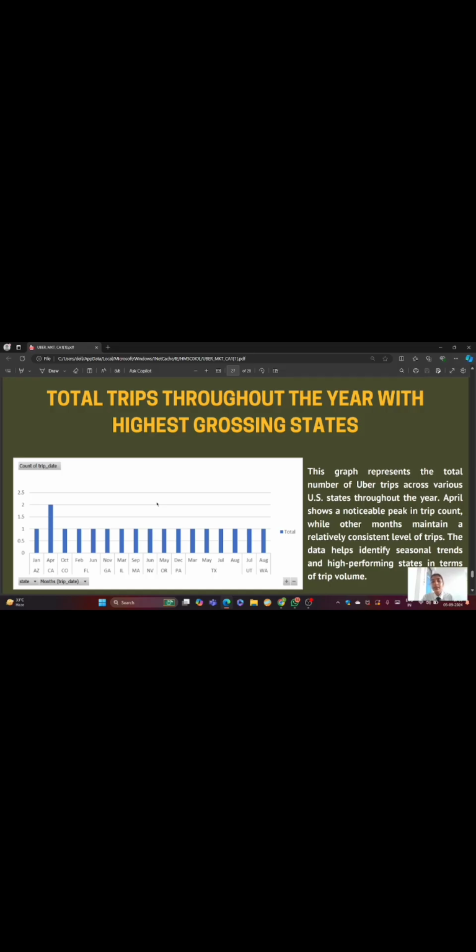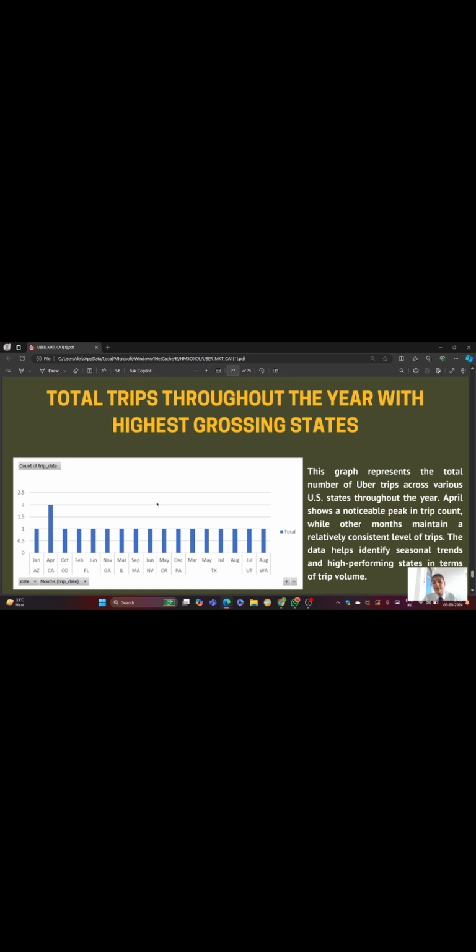Other months maintain a relatively consistent level of trips. The next is state-level variation. While the graph provides an overall view of trip counts across states, it's difficult to identify specific trends or patterns at the state level due to the limited number of data points.